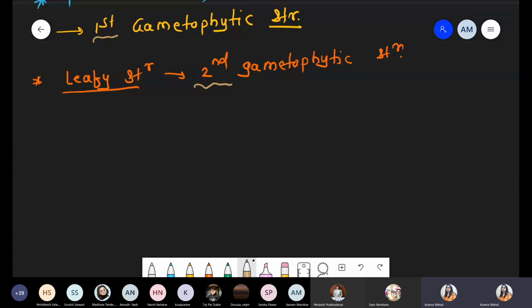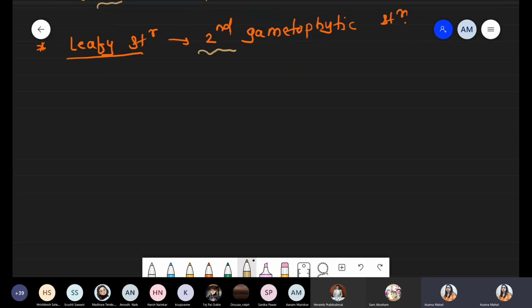So quickly, we are talking about some important points. Suppose first there was a spore. More specifically, we are talking about the meiospore. Ploidy level: haploid.